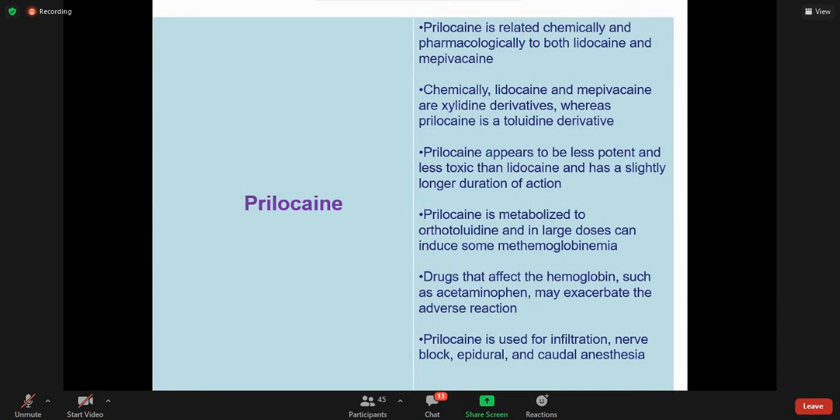And what is the name of that metabolite? That is orthotoluidine. Clear? Drugs that affect the hemoglobin, such as acetaminophen, may exacerbate the adverse reaction. Prilocaine is used for infiltration, nerve block, epidural, and for anesthesia. It cannot be used topically.